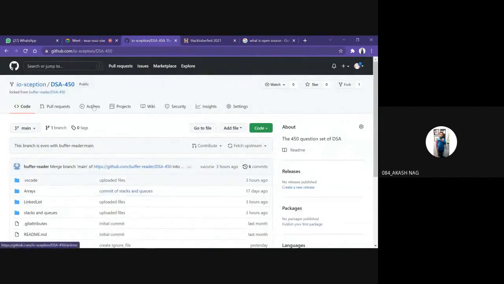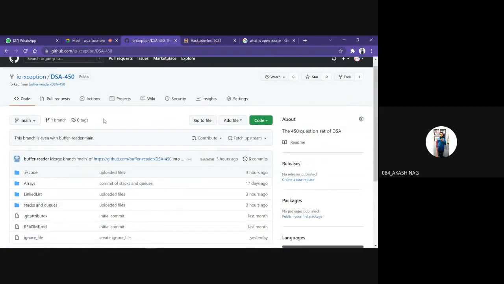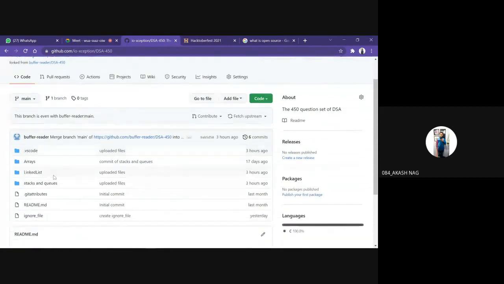When I forked the repository into my own repository, now I can make changes according to my own. Suppose, let me tell you, I want to add a file in this.